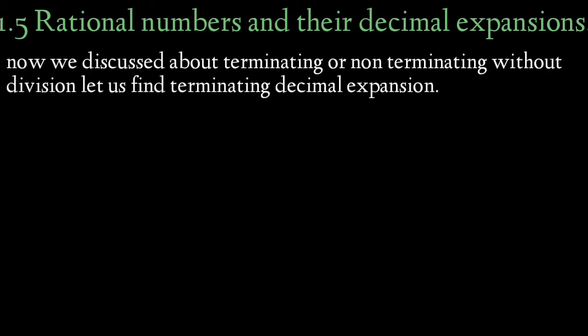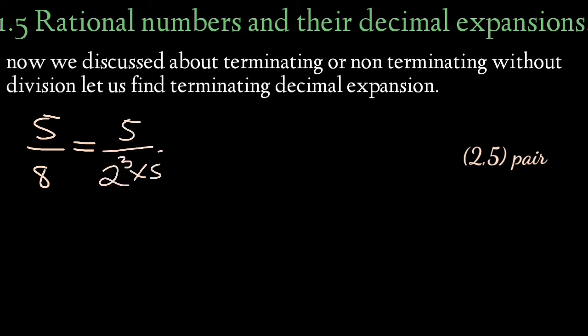Now we talked about terminating or non-terminating without division. Now let us find terminating decimal expansions. Let's see the example we discussed before, 5 by 8. We wrote it as 5 by 2 cube into 5 raised to 0, right?